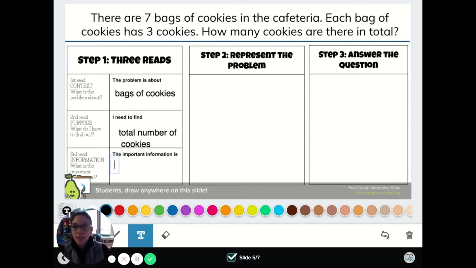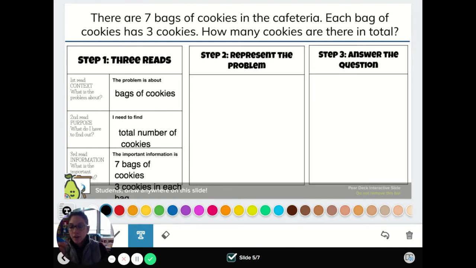So the first number I see is 7. And what does that 7 mean? Is that there's 7 bags of cookies. I'm not going to just write 7 because when I go back to look at this, I don't know what that 7 means. So I'm going to put 7 bags of cookies. Enter. And then I'm going to find my other number is 3. So we're going to put in 3 cookies. And what are those 3 cookies? There are 3 cookies in each bag. So now this information is going to help me as I go ahead to solve. So I need to draw a picture to represent the problem. That will help me visualize and come up with an equation that will help me solve the problem.